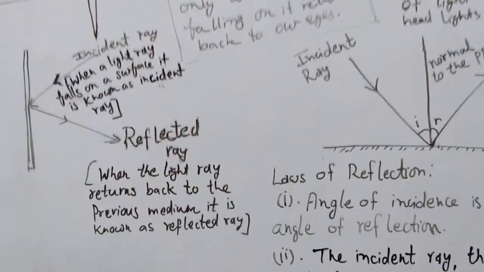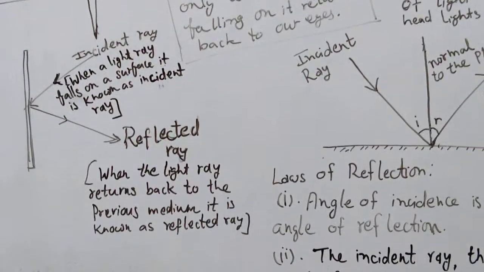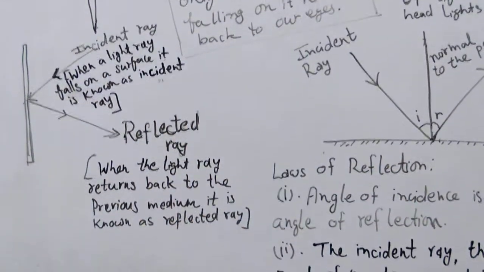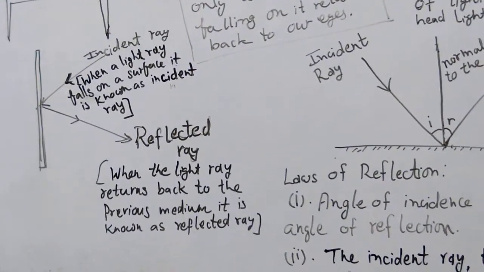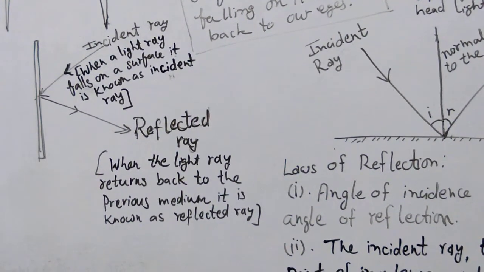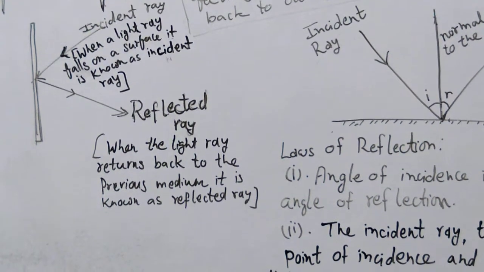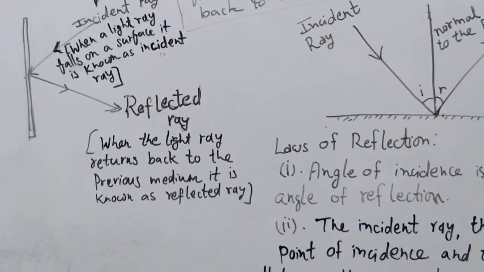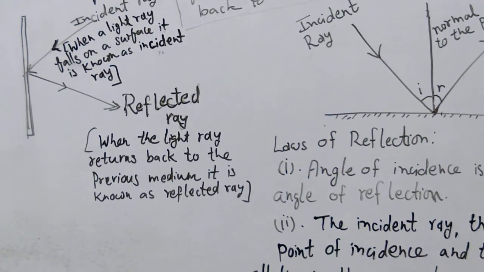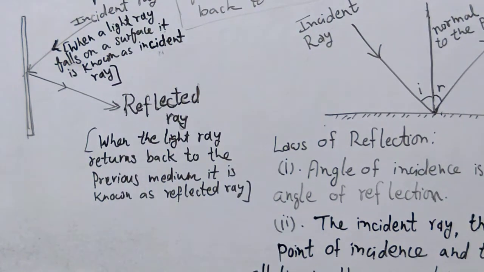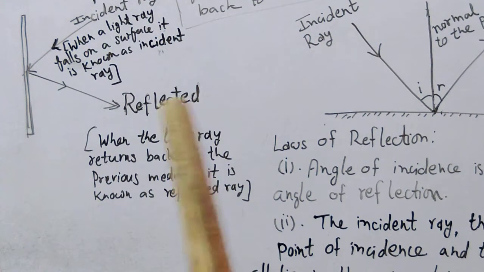The light ray which falls on a surface, you take this as a surface and the light ray is falling on that surface, is known as the incident ray. What is an incident ray? The incident ray is the ray which falls on a surface.